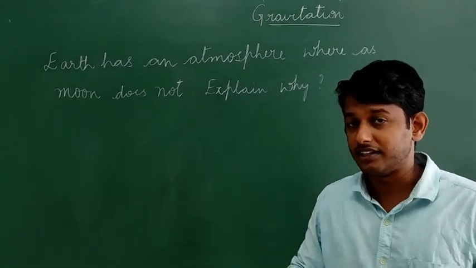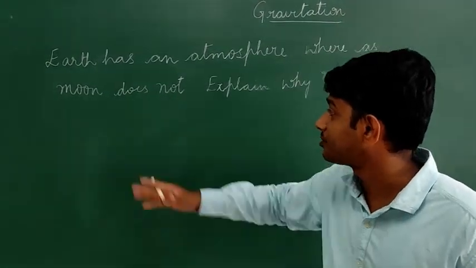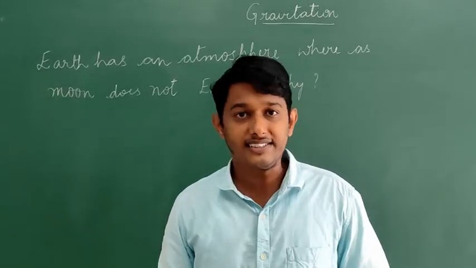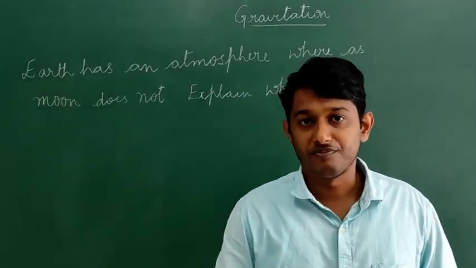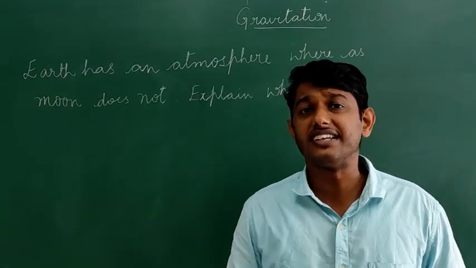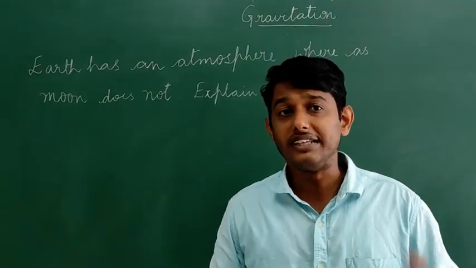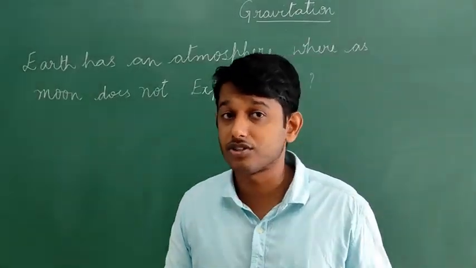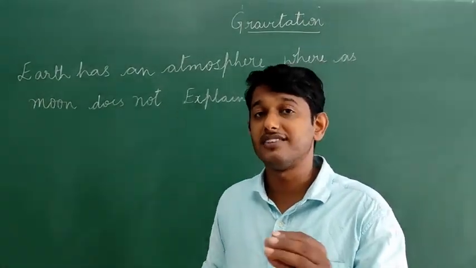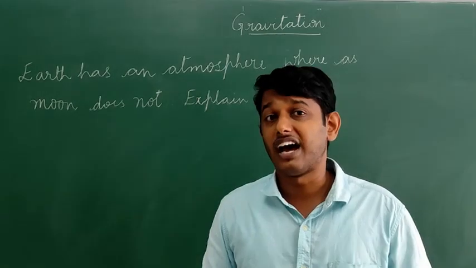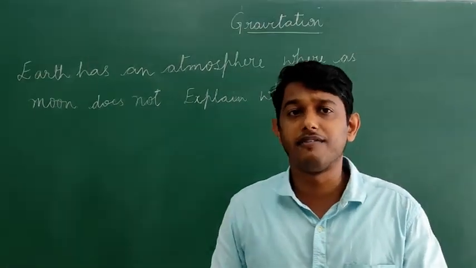Whereas in the case of the moon, the escape velocity of the moon is very small, 2.37 km per second. The gas molecules on the surface of the moon can reach that speed very easily.